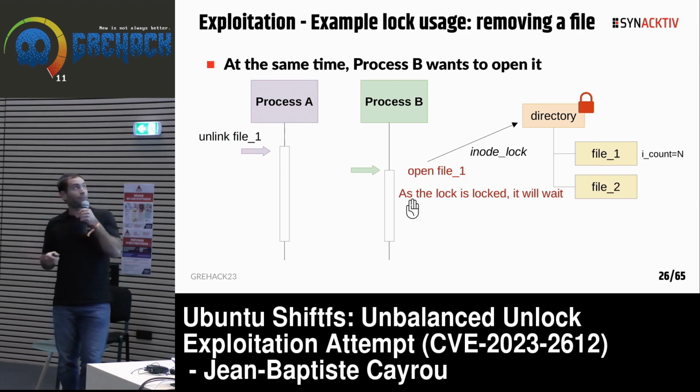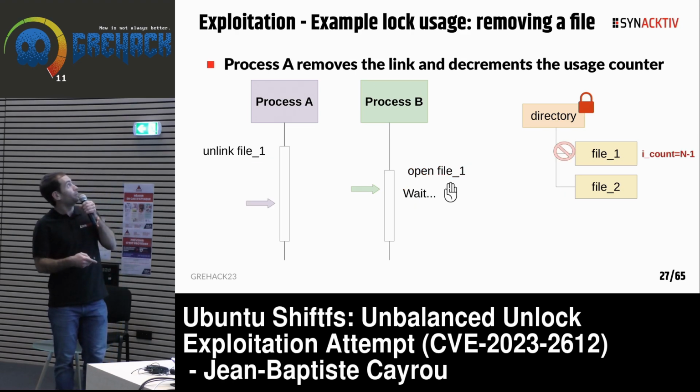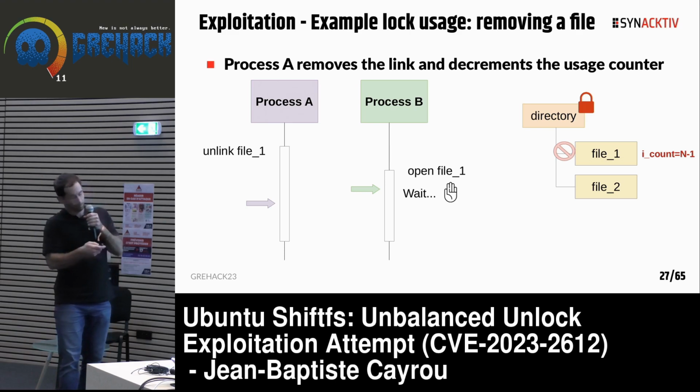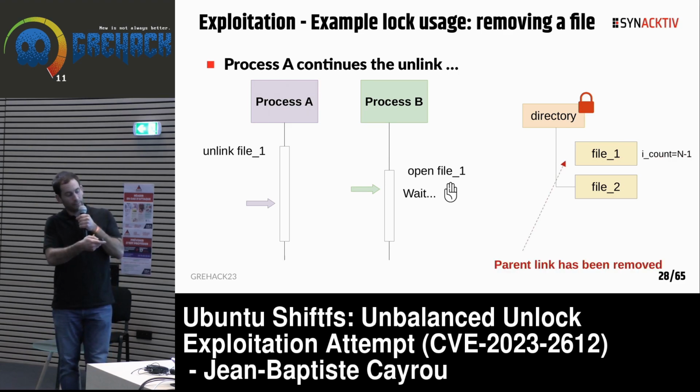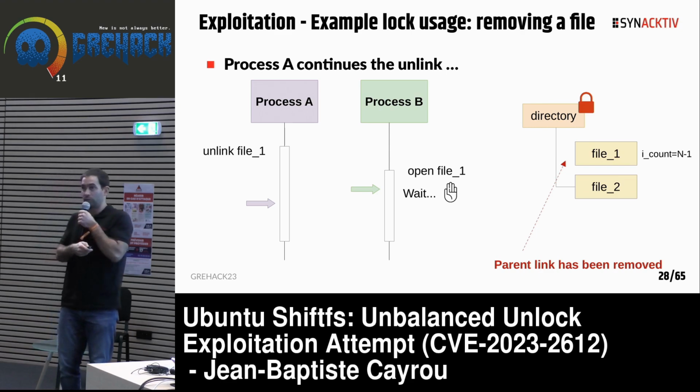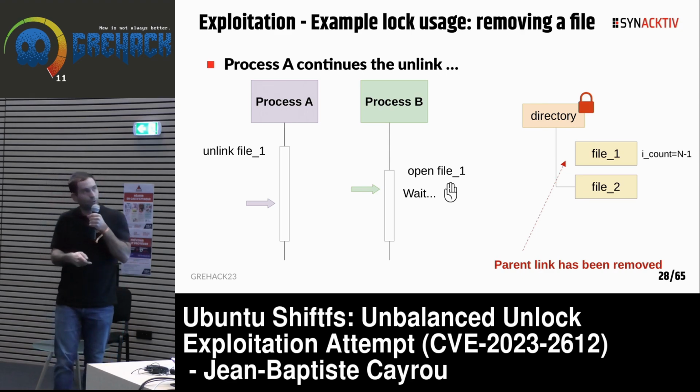At the same time, process B wants to open file 1. It will try to get the lock of the directory, but it will wait because it's not available at this moment. Then process A continues the removing. It will remove the link between directory and file 1 and also decrement the icount value. At this step, there is no more link between directory and file 1, and the counter has been decreased.